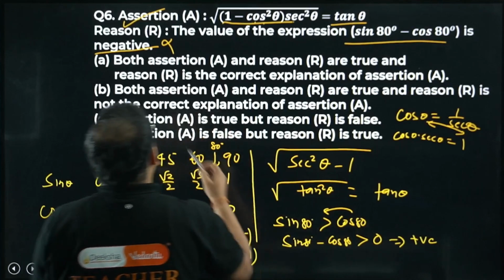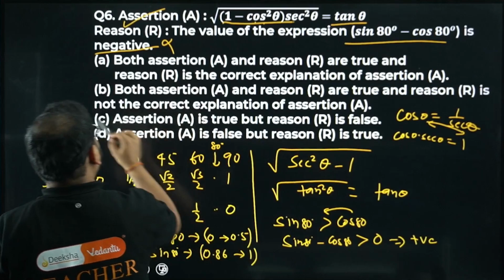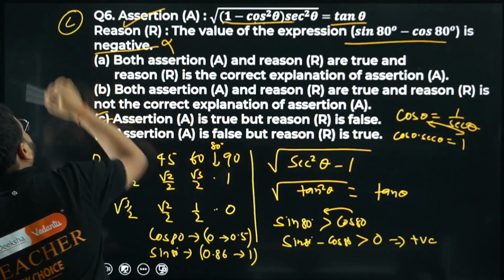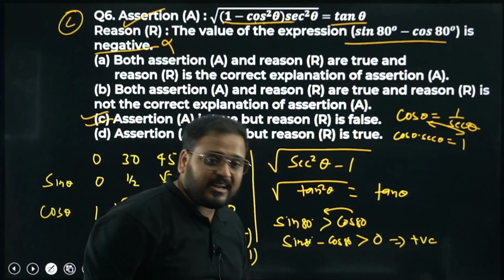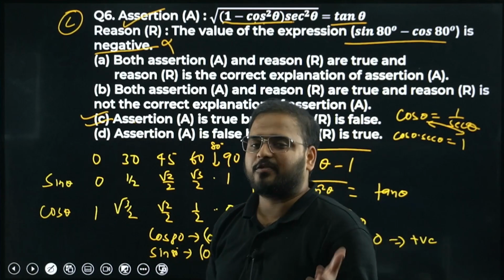The answer will be: the reason is false. So the assertion is true, but the reason is false, right? Option C. Assertion is true, reason is false. Option C is the correct answer. Please have a look. Excellent, excellent question. Very good question. Had fun doing it, right? All of you will agree.